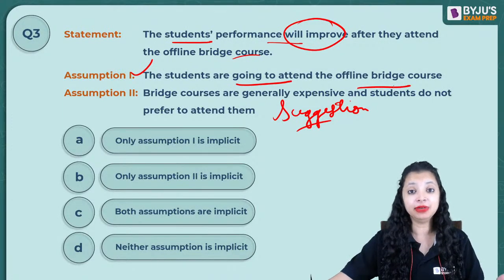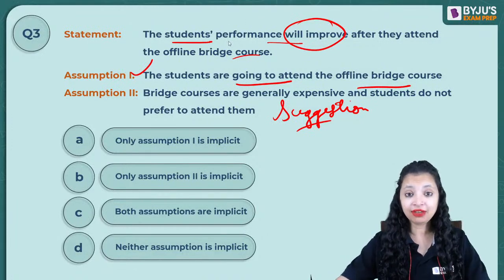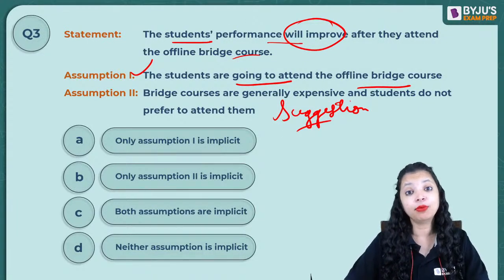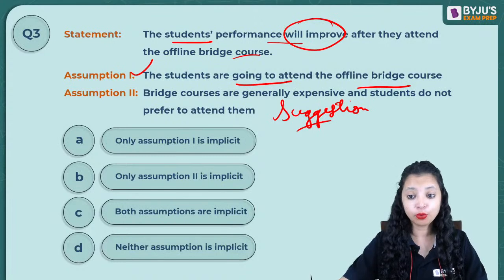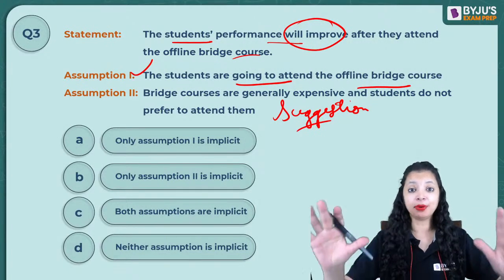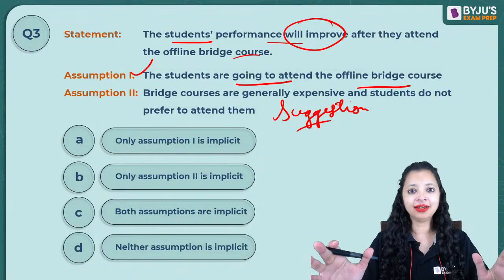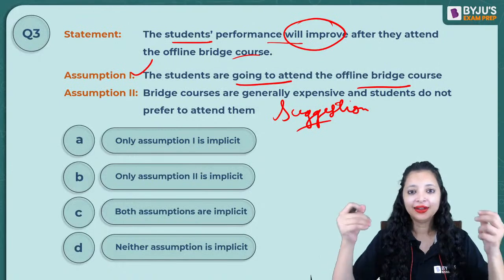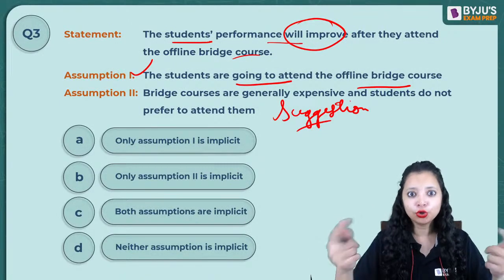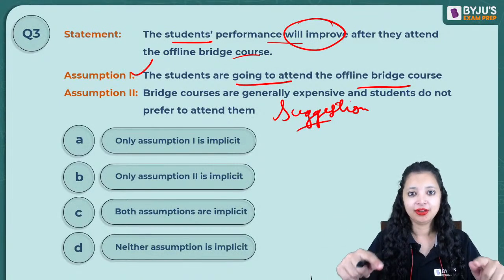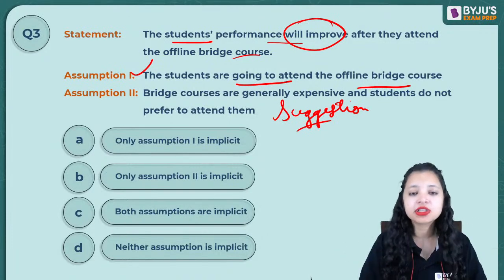It's like an advertisement only. Sahil, do you agree with me? I'm promoting something. Shubhra, do you get it? It's more like an advertisement where I'm promoting something, an offline bridge course. And the moment I promote something, I want you to respond to it positively. That means my assumption is students will respond to it positively.